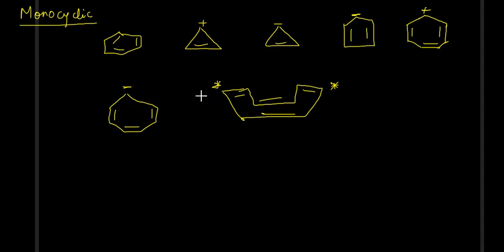So now let us deal with the monocyclic compounds. Let us check whether the compounds that we have listed over here are aromatic or not, one by one. Here there is resonance, alternate double bonds, and we can see there are 6 pi electrons, that means 3 pairs, so it is aromatic. Direct question, direct answer. Here there is one pair, so it will be aromatic, odd pair. Here there are 1 plus 2 pairs, because there is one negative charge or lone pair also. So even pair, it is anti-aromatic, highly unstable compound.